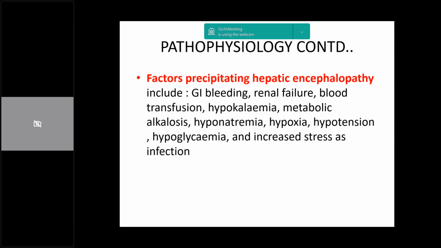Then metabolic conditions like hypovolemia, hypokalemia, alkalosis, hyponatremia, hypoglycemia. Then increased stresses on the body like bacterial peritonitis, UTIs, surgeries. And administration of other hepatotoxic agents, like ongoing isoniazid administration. All those things can precipitate hepatic encephalopathy.